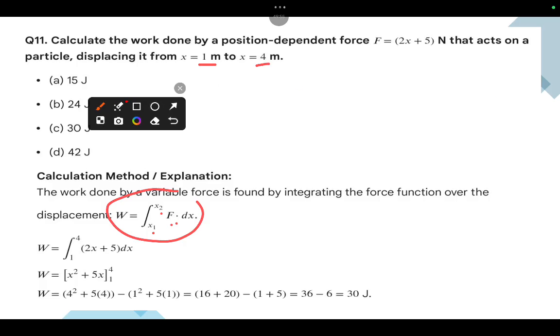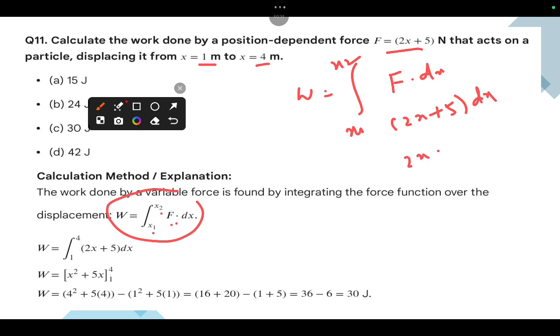Let us consider W equal to the integration from x1 to x2 of F dot dx. So here what is F? That is (2x plus 5) dx. Go for integration: 2x dx plus 5 dx, from x1 to x2.